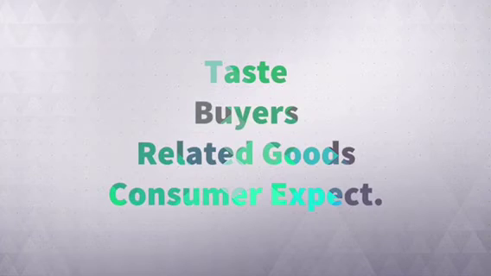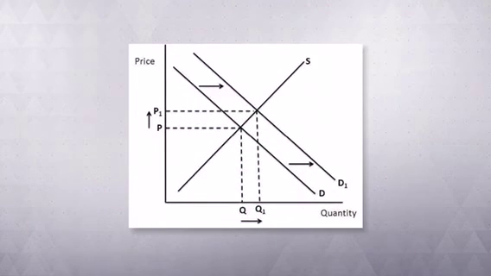So to recap, there are 4 main things that impact demand. First, taste. Second, the number of buyers in the market. Third, related good prices. And fourth, expectations about price from consumers. There are a couple of other ones, but these are the main 4 that we're going to focus on for this unit. Now let's take a look at this in graphical format.